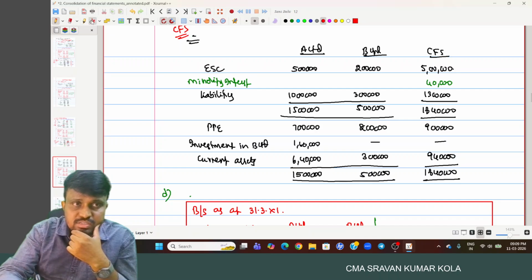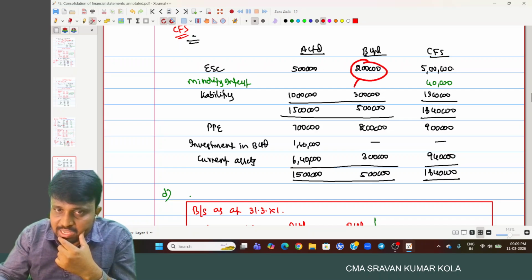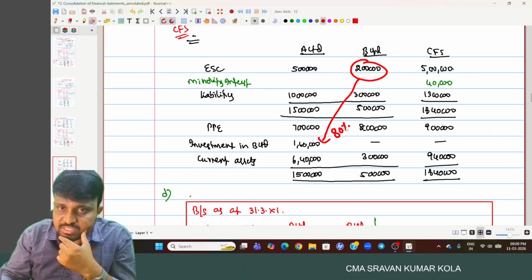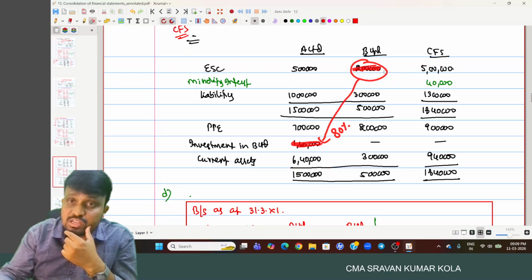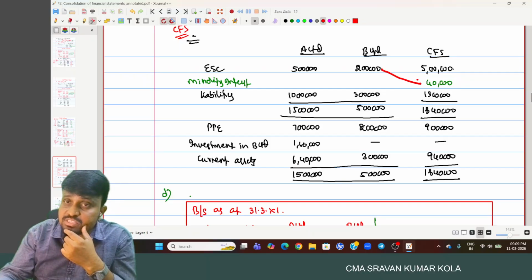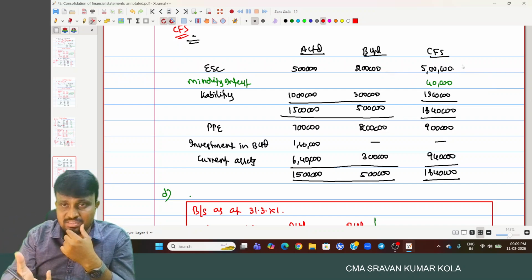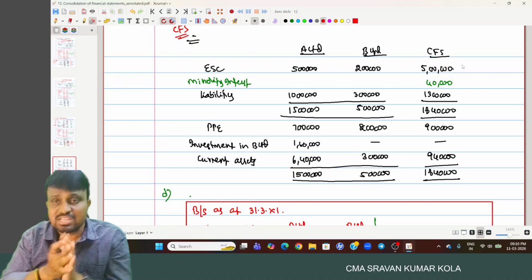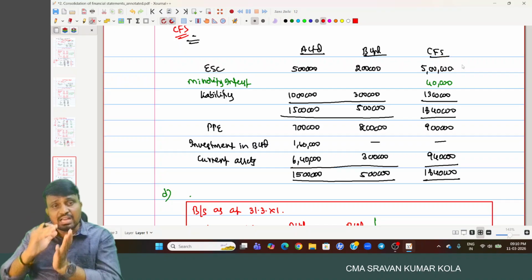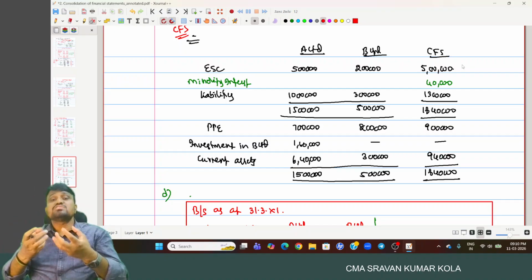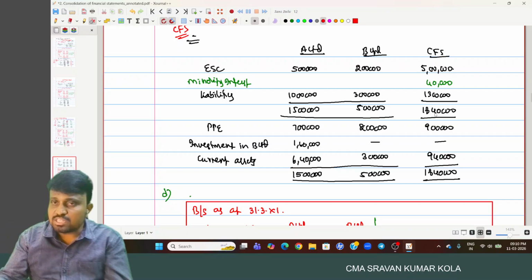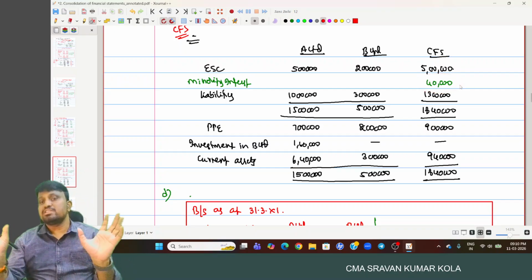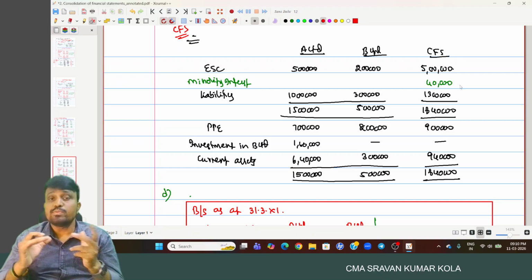So in this case, out of the 2 lakh, 80% is represented by the investment. Those are cancelled. Out of the 2 lakh, only 80% is cancelled, and another 40,000 is there. That is representing what? 20%. Relating to the 20%, no similar item is there in A Limited because it was not held by A Limited. That's why we have to represent it as a separate line item, as it does not belong to A Limited. It belongs to others, and it is an obligation we have. That's why we show it on the liability side of the balance sheet. Okay, I hope you understood.